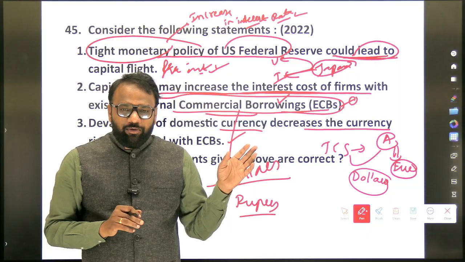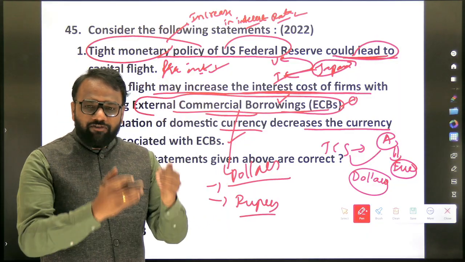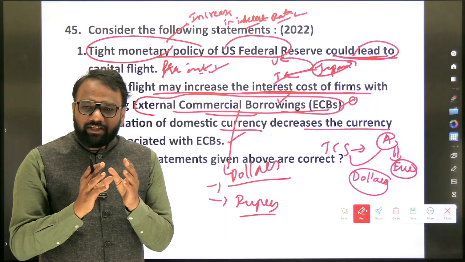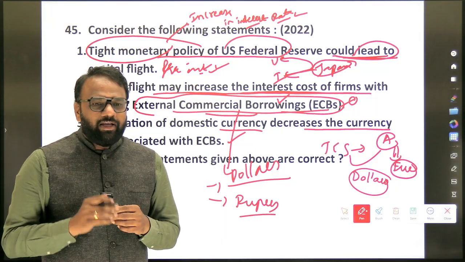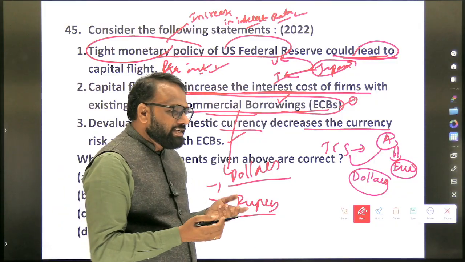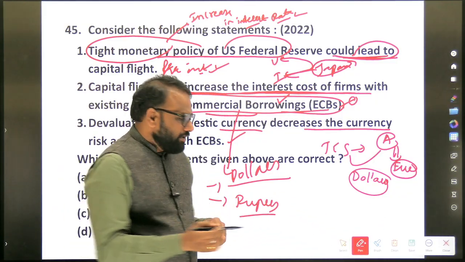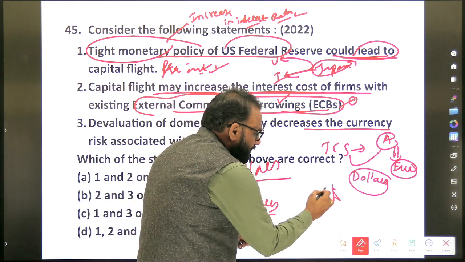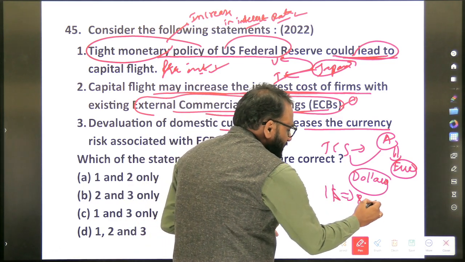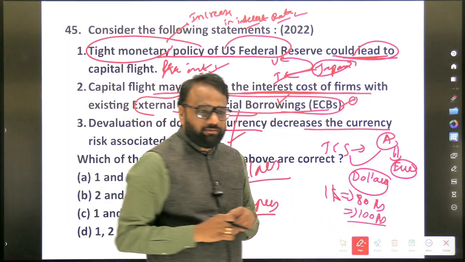Now what is the scenario? Capital flight. Capital is already leaving India, dollars are leaving India. It means the demand for dollar has increased. As the demand for dollar has increased, will the rupee appreciate or depreciate? The rupee will depreciate. So the dollar which was available for 80 rupees has now become 100 rupees.